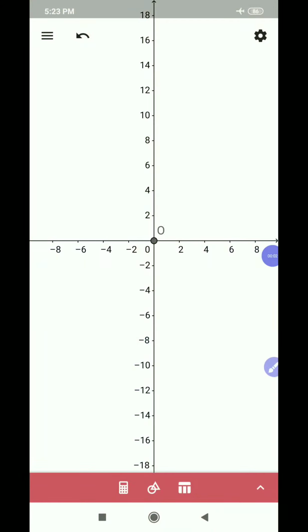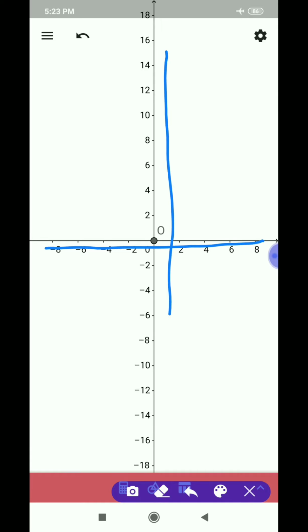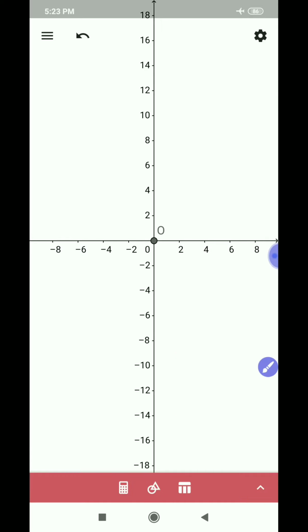Good morning, students. Did you observe this plane? Here there is a horizontal number line. Did you observe? And a vertical number line also there. The horizontal number line is called the x-axis and the vertical number line is called the y-axis, and their intersecting point is called the origin. And this plane is called the Cartesian plane.